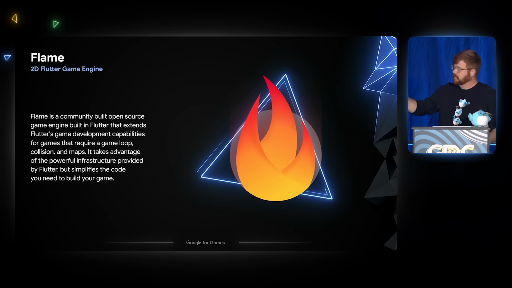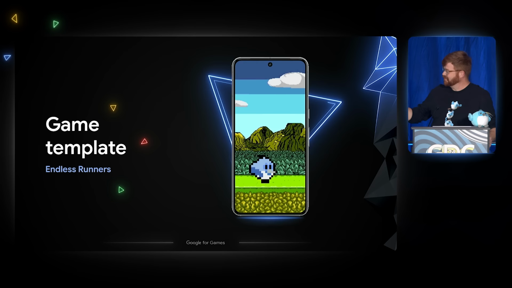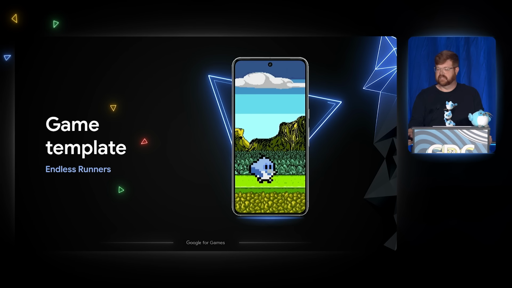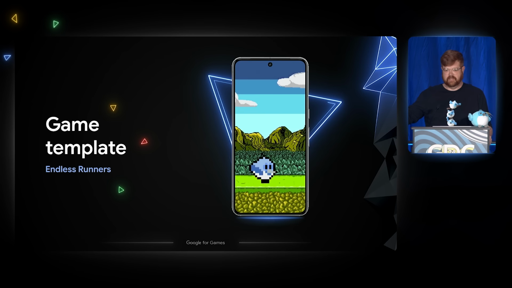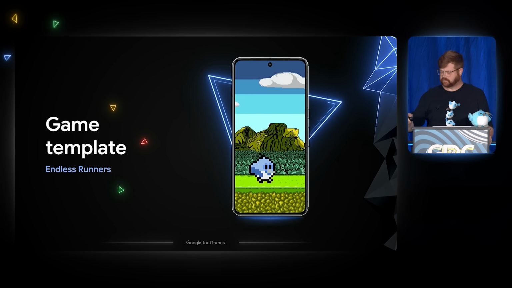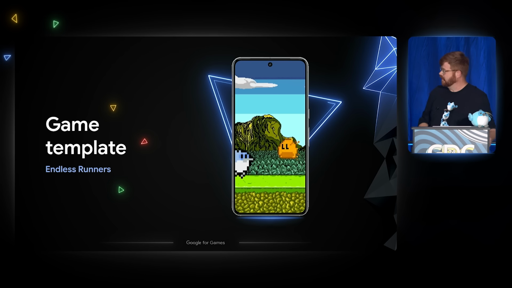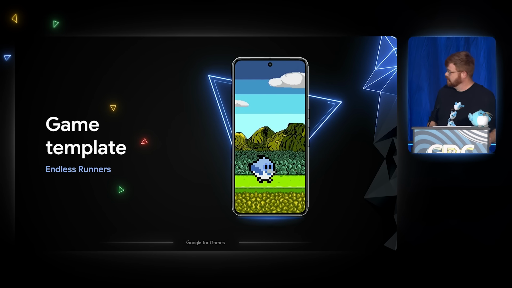And the other one uses Flame. Flame is an open source project for games that use a game loop. The card game you just saw does not need a traditional game loop. Flame, though, provides one for folks who want an experience like this one. This is an endless runner, which is another template that's included in the Flutter Casual Games Toolkit. And it's built using the Flame engine, which is a package for Flutter. It's built by the community, but in partnership with the team. And we're going to take a little look at it.